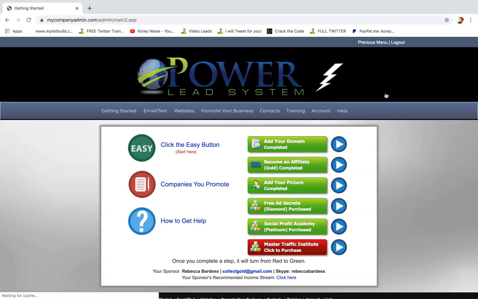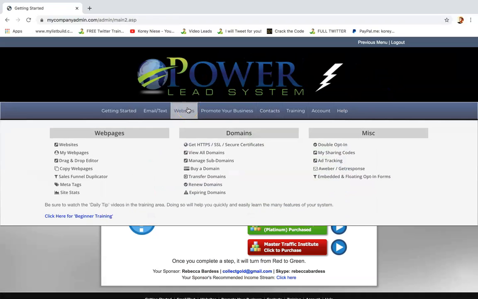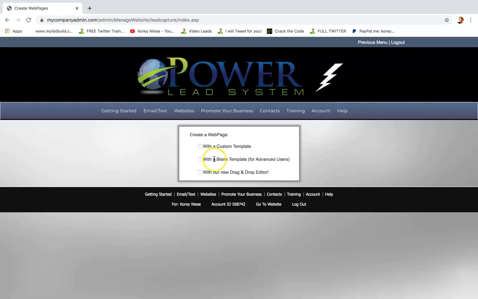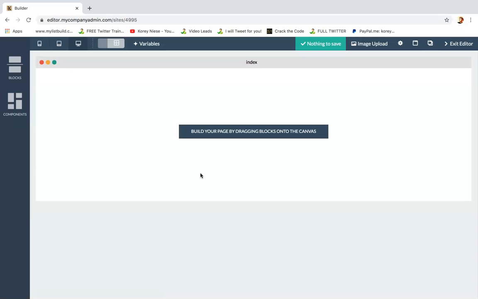So again, let me just show you where I went to in your back office. Websites, and then hover over web pages, and then go ahead and click on drag and drop editor if you want to use our new editor, or we still have our old editor, which also works very well. I'm going to show you the drag and drop really quick, and then I'll show you our old editor too, because they both work extremely well. And our new editor that you see on the screen is actually still in beta.